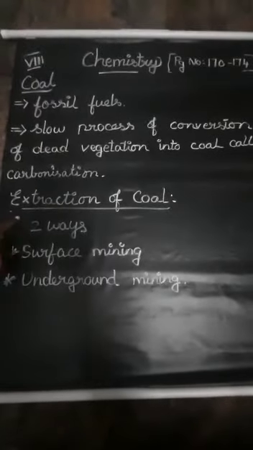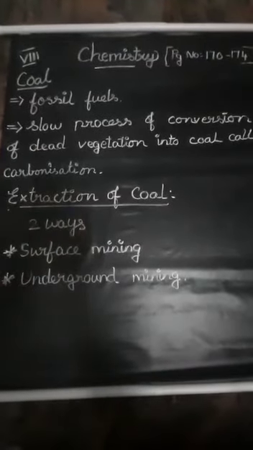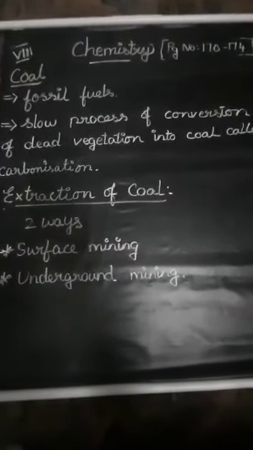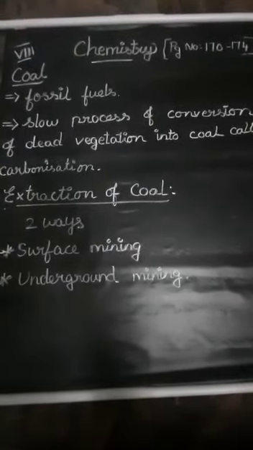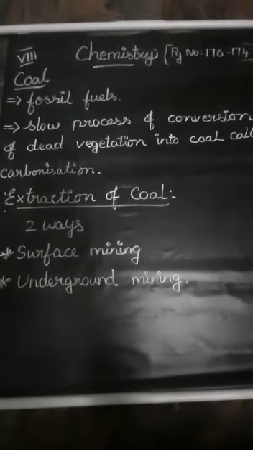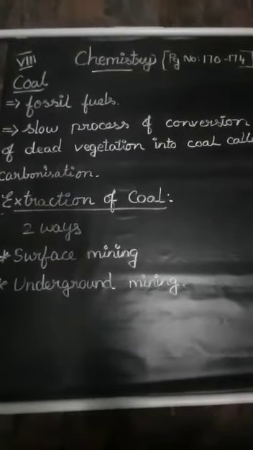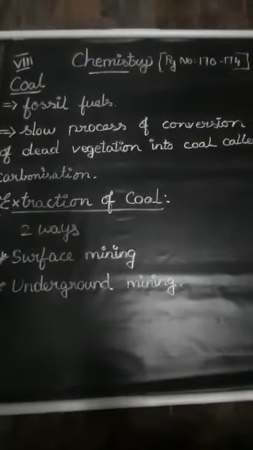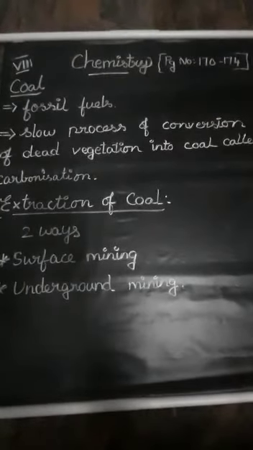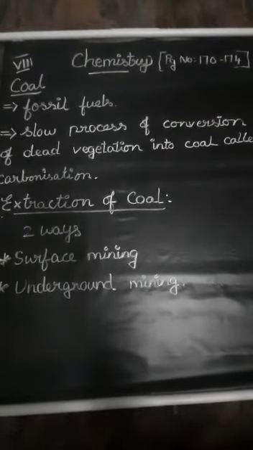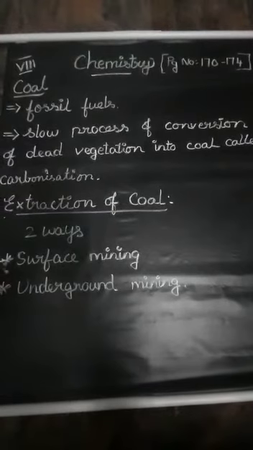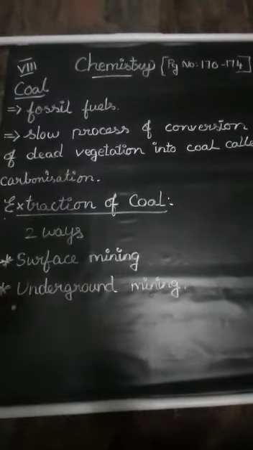Next we will see the extraction of coal. Coal is extracted from coal beds found below the surface of the earth. The coal found inside the earth is broken into pieces by explosives and brought above. Depending on the depth of the coal bed, coal is extracted in two ways: surface mining and underground mining.